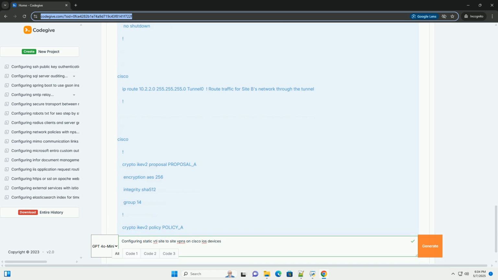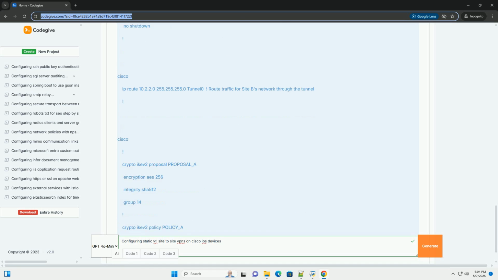4. Create and configure the virtual tunnel interface. The IP address must be on the same subnet as router A's tunnel 0 but with a different IP, 192.168.1.2 in this example. The tunnel source should be the public interface on router B, for example GigabitEthernet 0/0. The tunnel destination should be router A's public IP address.